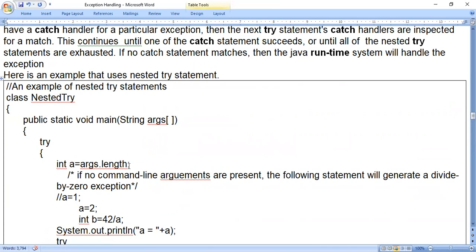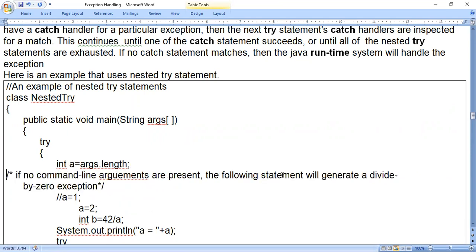int a = args.length. I think in one of the previous programs we have come across this. When we give command line arguments, it will take the length of the arguments. So how many things we type, like strings or integer values, it will take the length of those arguments.